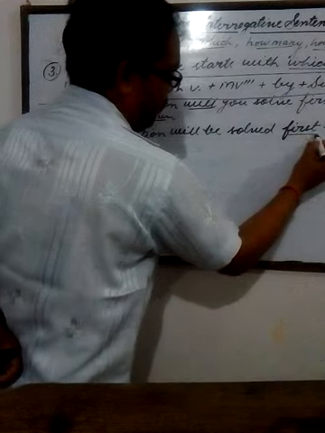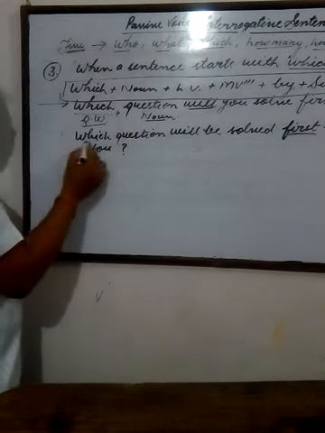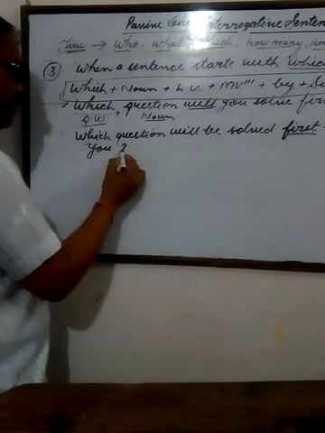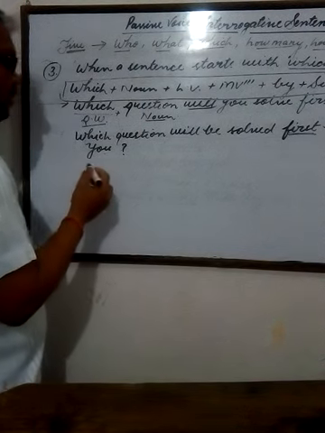You can write first after you. Which question will be solved by you first? This answer will also be correct.